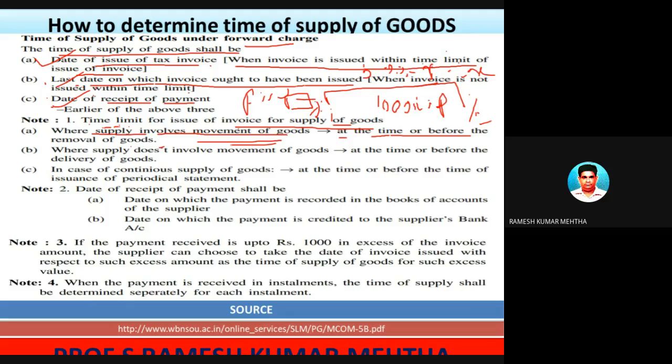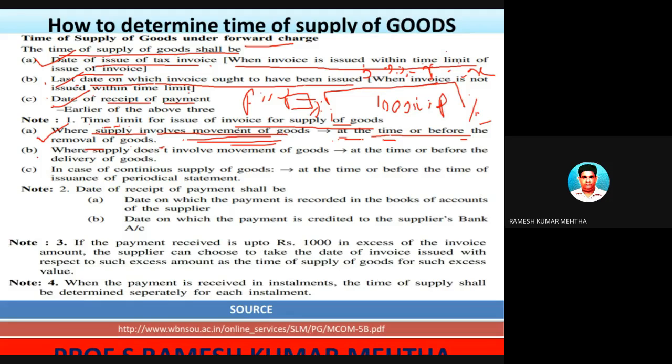So the invoice is to be issued at the time or before the removal of goods, sometimes even before the delivery of goods.